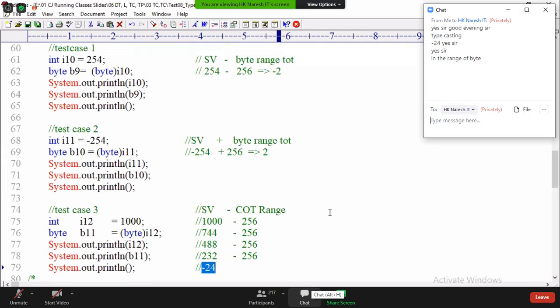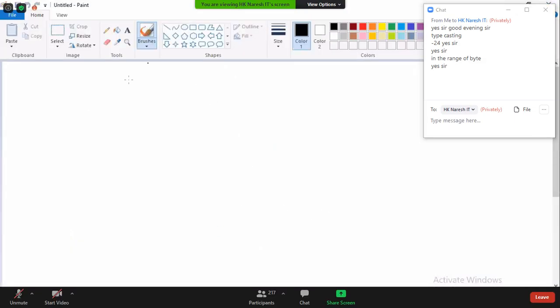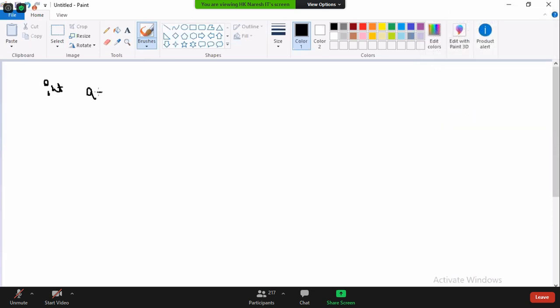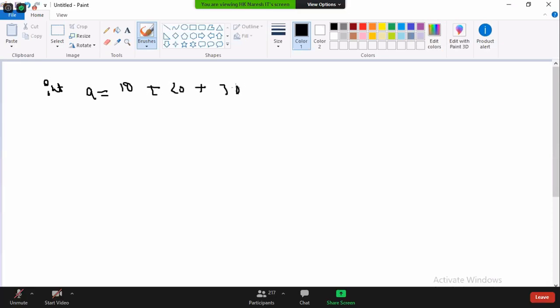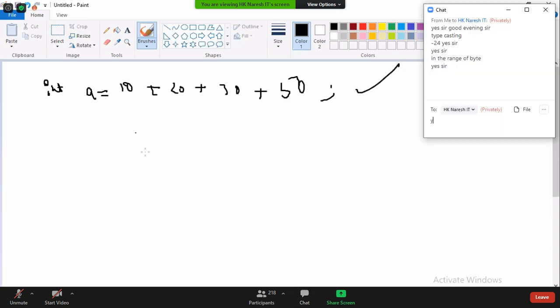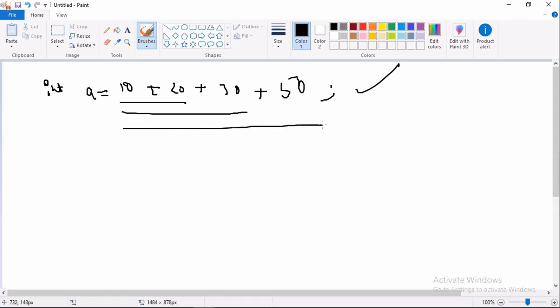Now the question. Can I use multiple plus operators like int A equal to 10 plus 20 plus 30 plus 50, like this? Can I apply multiple? Yes. Then what happened here? First the plus operator is executed, this result plus 30 is executed, this result plus 50 is executed, and the final result is stored inside A.